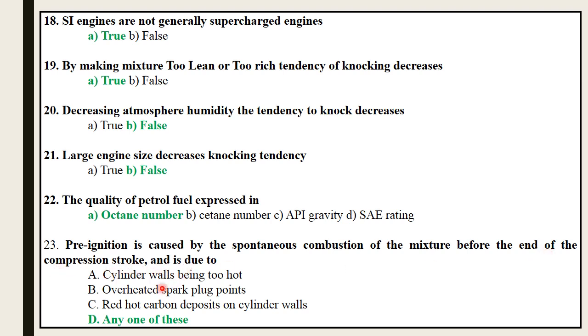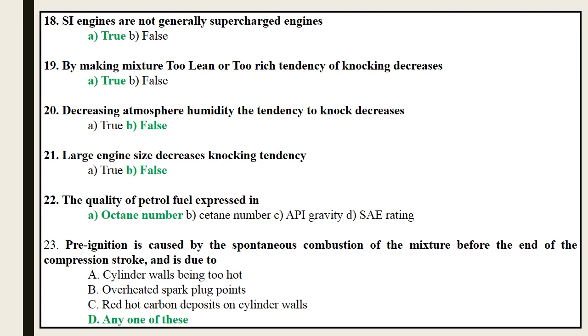Next, pre-ignition is caused by the spontaneous combustion of the mixture before the end of the compression stroke and is due to cylinder walls being too hot, overheated spark plug points, red hot carbon deposits on cylinder walls, or D, any one of these. So the correct answer is any one or all of these.